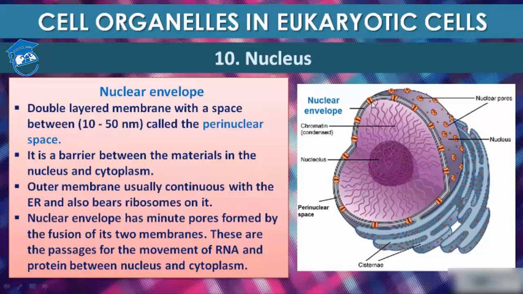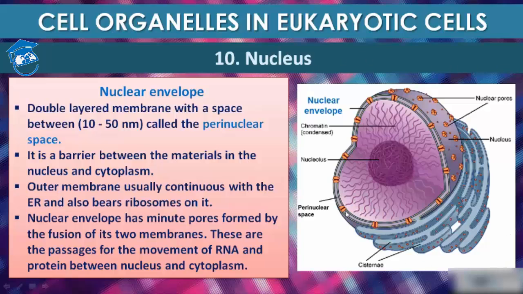It has minute pores, as you can see, which are formed by the fusion of its two membranes. These are the pores present in the nuclear envelope, formed because of the fusion of these two layers of the nucleus. These are the passages for the movement of RNA and protein between nucleus and cytoplasm. That means RNA and protein can be transferred from the nucleus to the outside, that is cytoplasm. This white portion is cytoplasm.